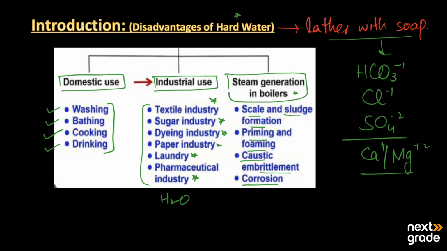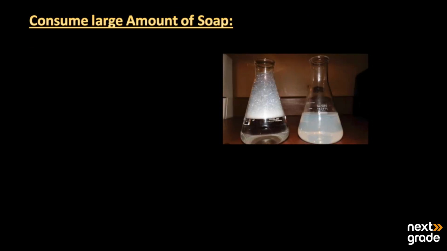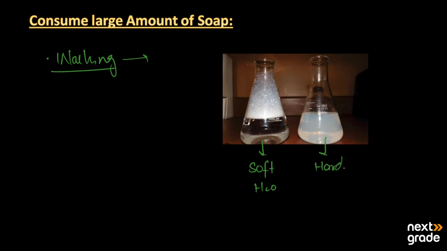The first disadvantage of hard water is that it consumes a large amount of soap when it is used for washing purposes. In this picture you can see that here we use soft water and here we use hard water.